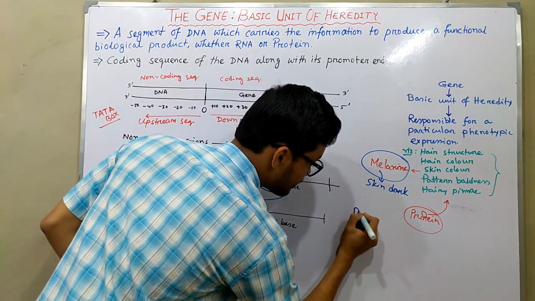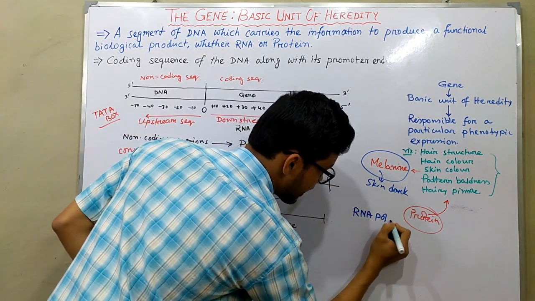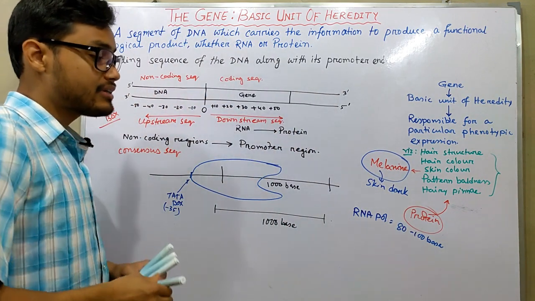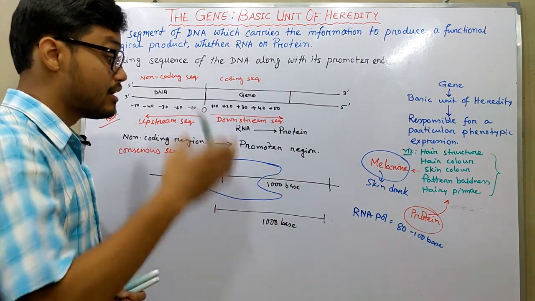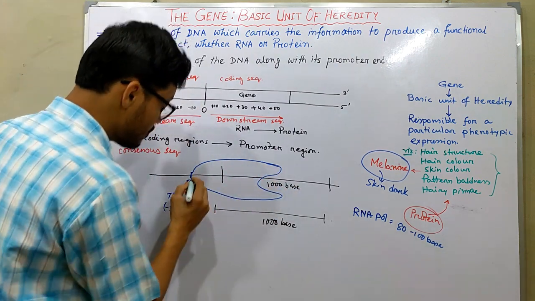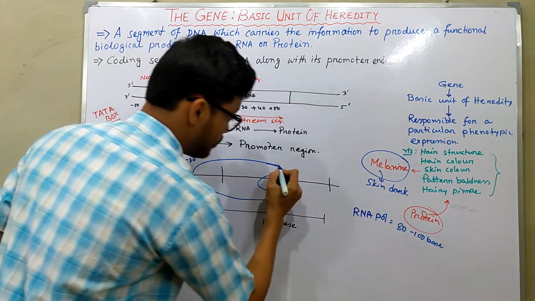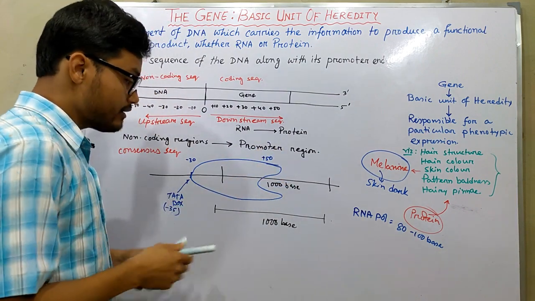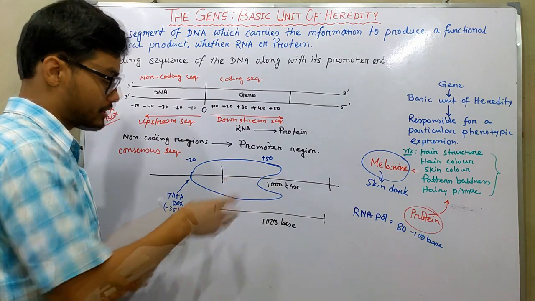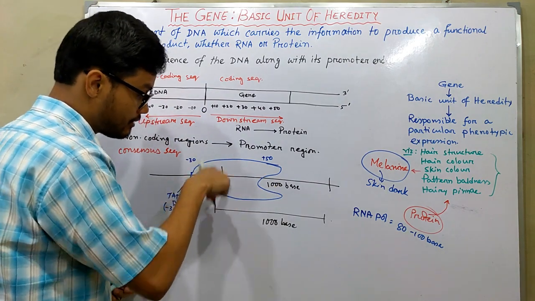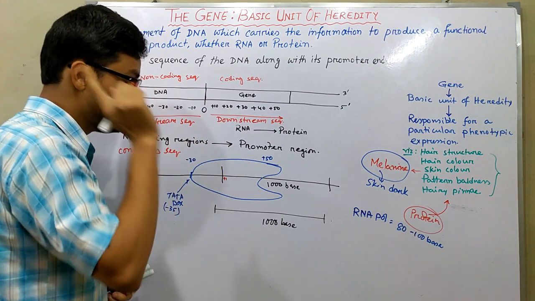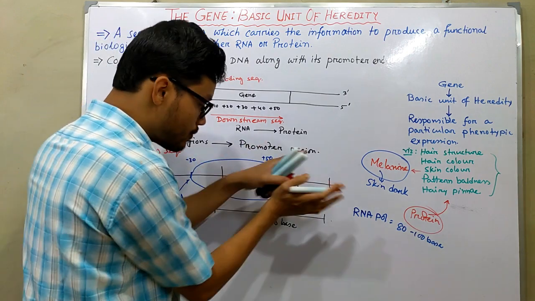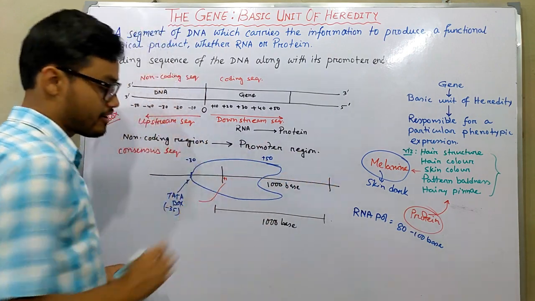Actually, the RNA polymerase enzyme itself covers an 80 to 100 base long sequence. Okay, so it actually spans from -30 to +50. So when transcription starts, in the case of the first coding sequence, the first ribonucleotide is added, and when RNA polymerase moves forward, it produces a long chain of mRNA.